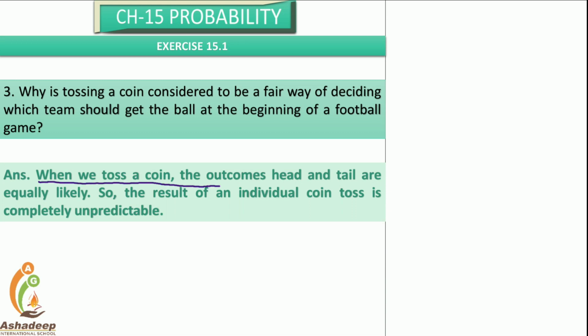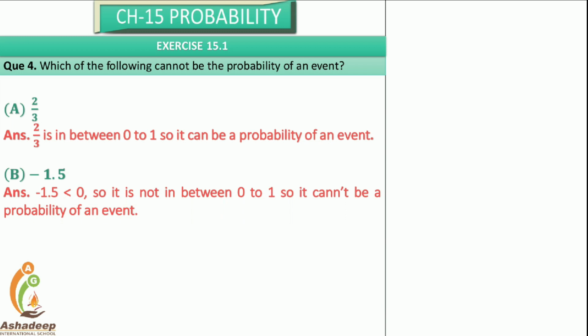When we toss a coin, the outcomes of head and tail are equally likely. So the result of an individual coin toss is completely unpredictable. So that is why it is a fair way to decide.